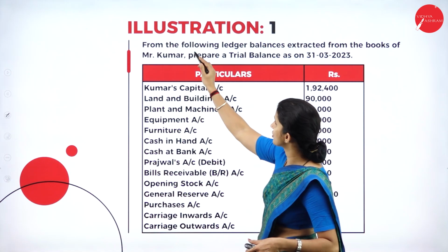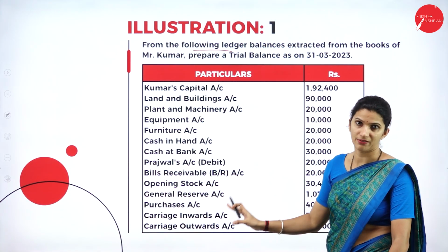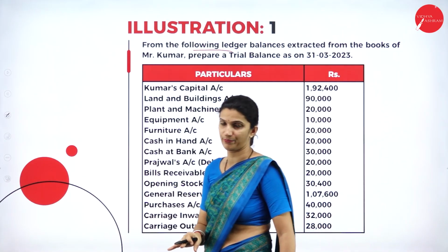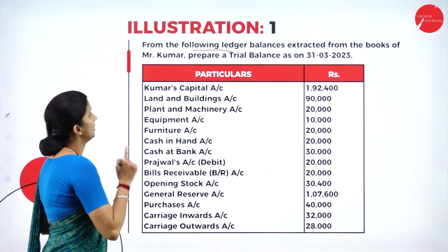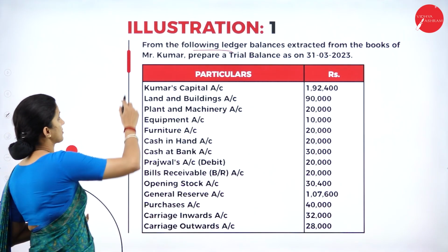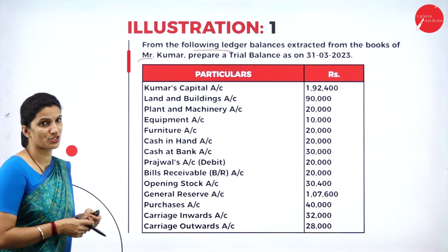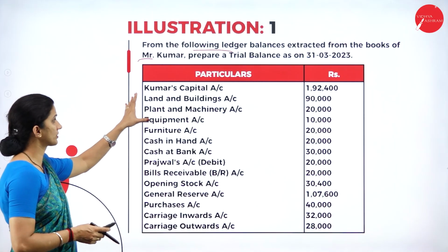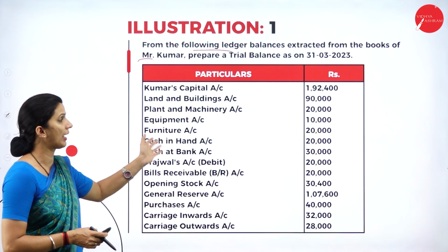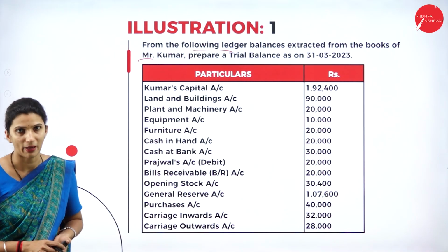So we'll see one question. Simply, we have a number of account balances given in the question, and we simply have to post them to the trial balance. So see the question here. From the following ledger balances extracted from the books of Mr. Kumar, prepare a trial balance as on 31st March 2023. So the total ledger account balances are given here. We have to identify which come under the debit side and the credit side, then we'll prepare the trial balance.